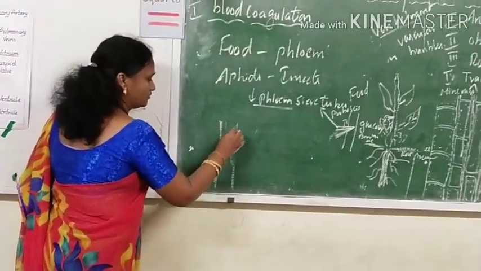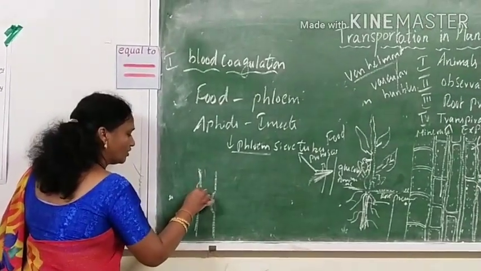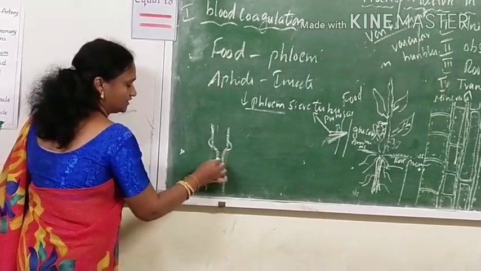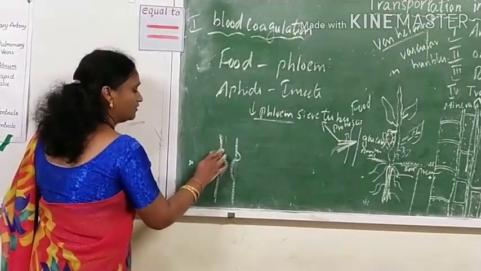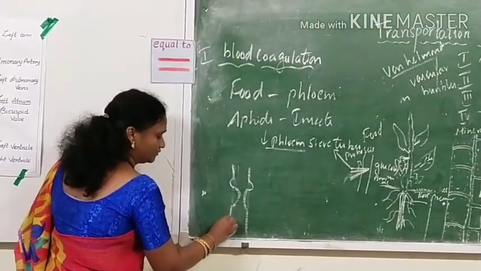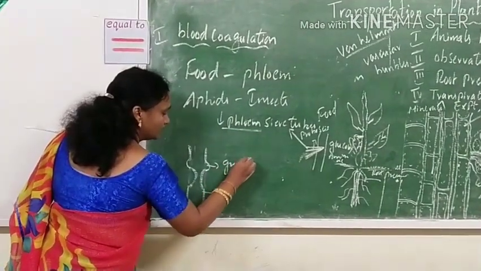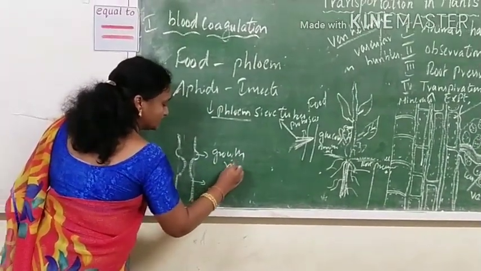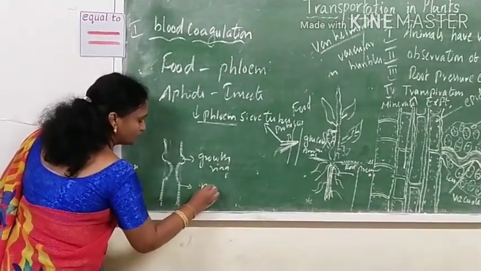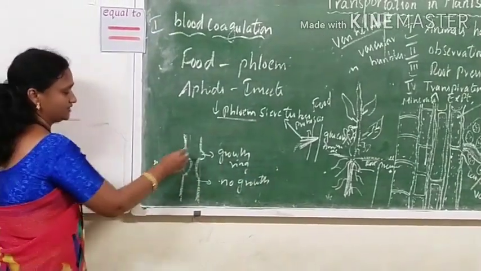So leave it for some days. After 3 or 4 days we observe growth on the top of the section, that is, where you removed the bark, above that we observe the growth. There the swollen stem is present. There is no growth here, there is a growth here. A growth ring is observed above the surface. There is no growth observed in the region below.